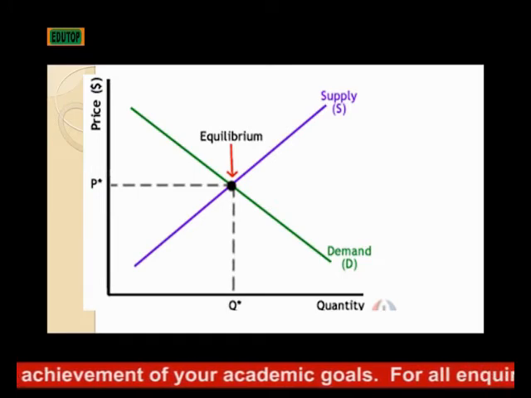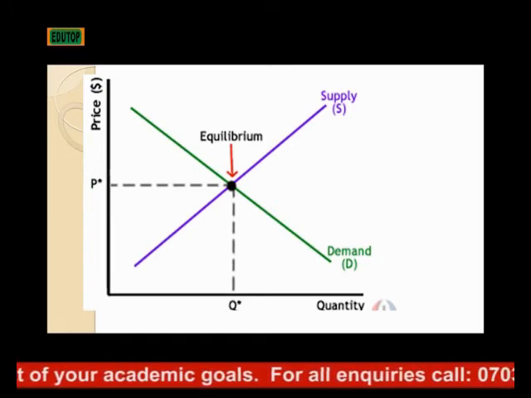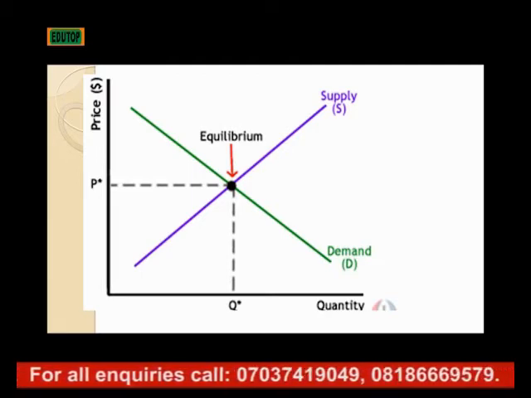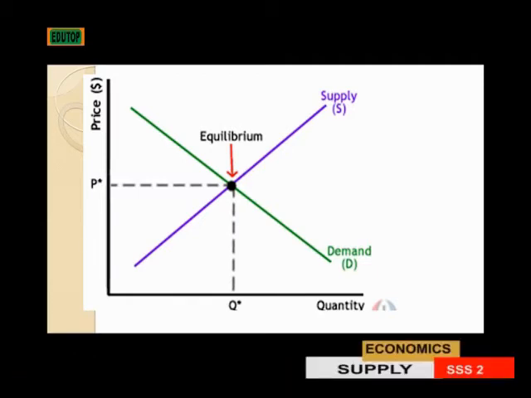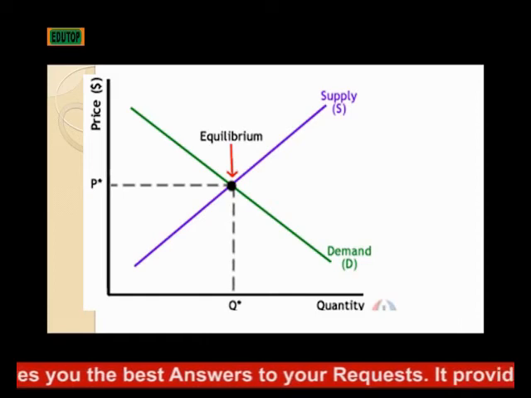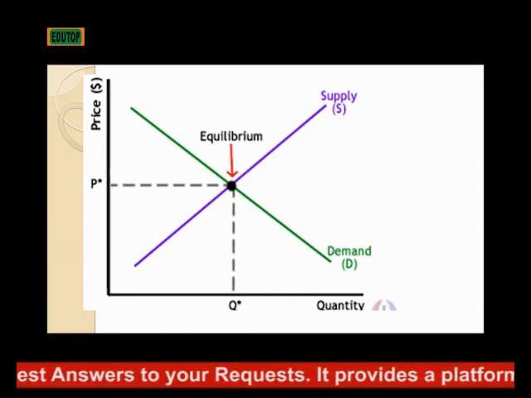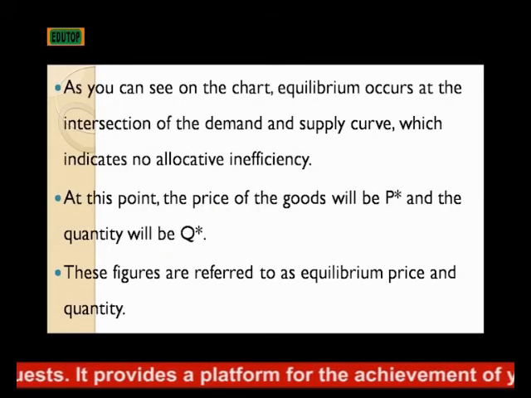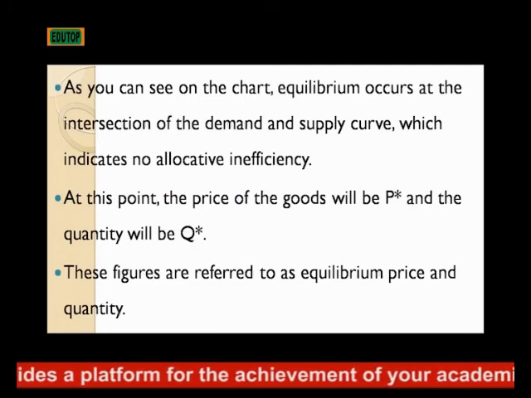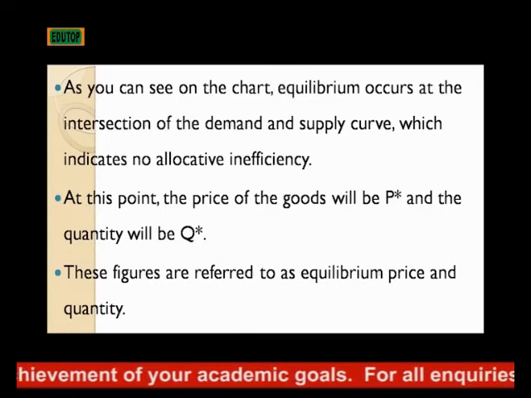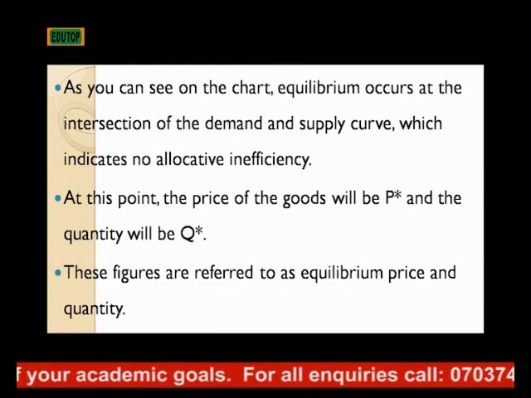And from the graph, this is the curve showing the relationship between the supply and the demand in the market. You can see the supply curve is the one going upward from left to right, while the demand curve is the one coming down from left to right. So the point at which the two of them intersect is the point we call the equilibrium point. At this point, the price of the good will be a particular price, and the quantity will be in agreement both for supply and demand, as shown in the diagram above.